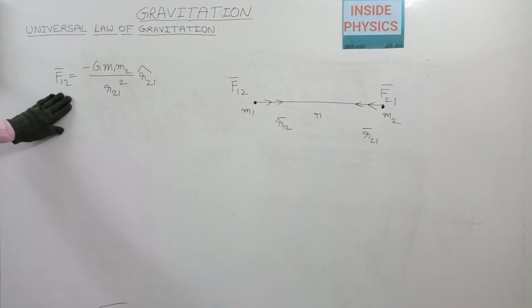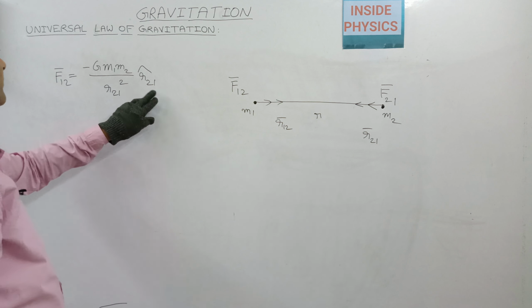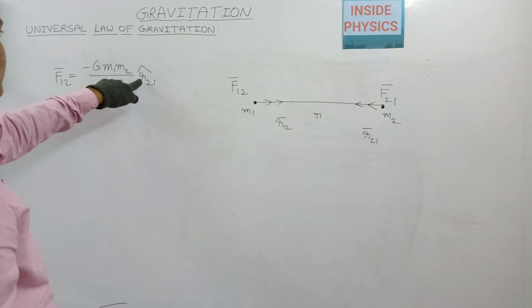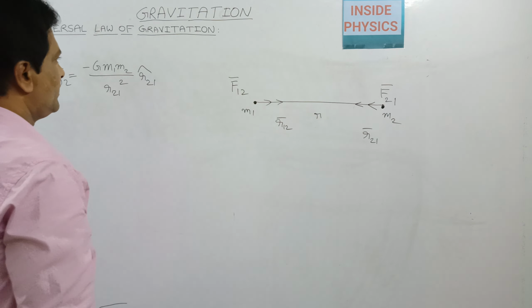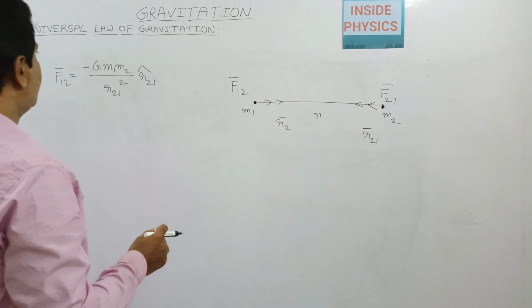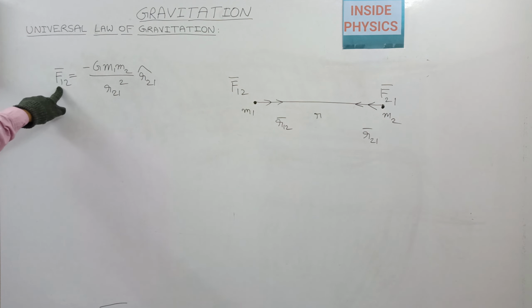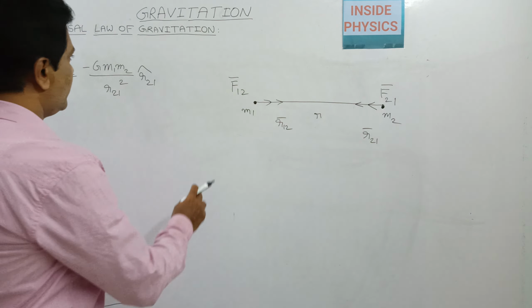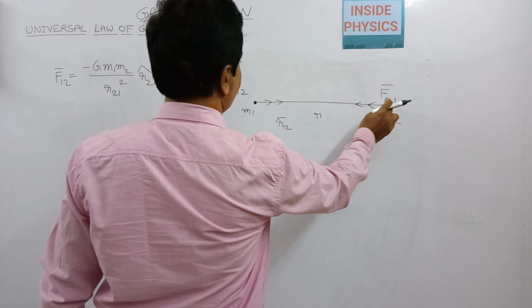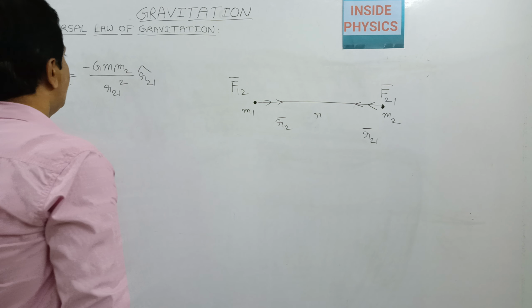So I represented it in vector form. R21 is a unit vector. I'll put r cap 21 as a unit vector, and it represents the direction of the force. If you observe, F12 is the force acting on mass m1 because of m2, and the distance r21 we are measuring is the distance from m2 to m1. Okay.